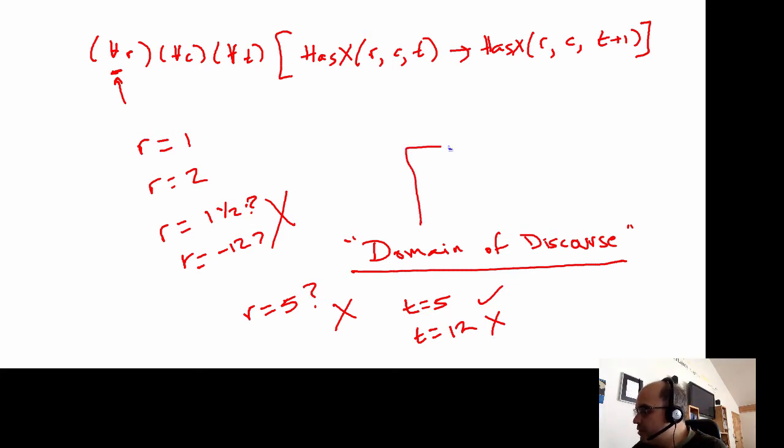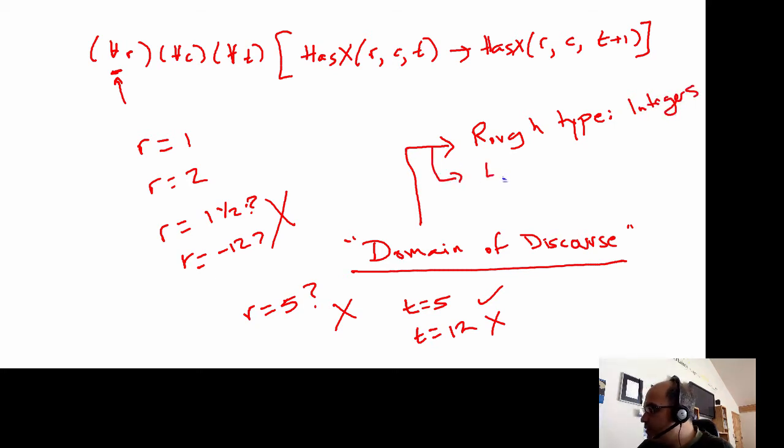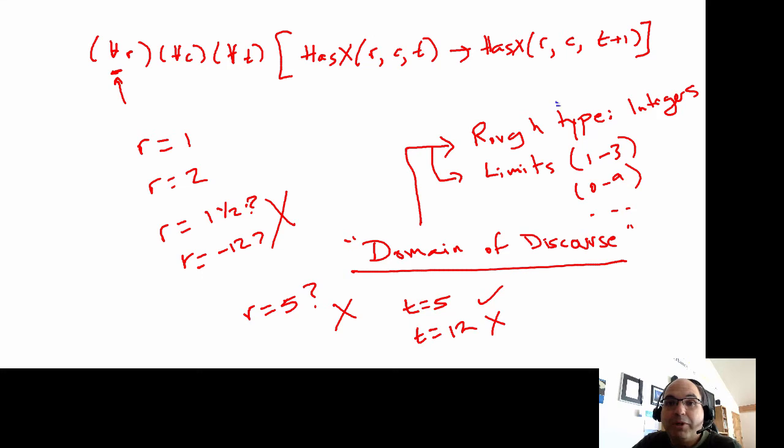So there's really two kinds of things that are happening. The domain of discourse, the first thing is it gives us some sort of a rough type, and that could be something like the integers. And then we have some kind of limits, okay? And that could be 1 to 3, it could be 0 through 9, or something else, right? That we're not discussing yet. But the point is that we have possibilities, and what we want is to be able to say this is true of all the integers, only the interesting ones. Now, how do I specify these?